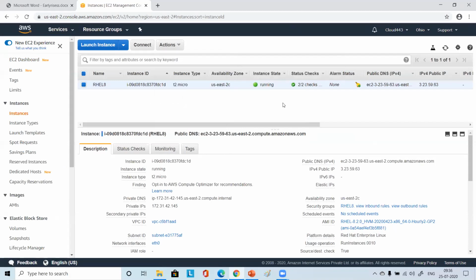So it's a Linux instance, a RHEL 8 instance, all of you have, right? Okay. So once it starts initializing, please let me know.